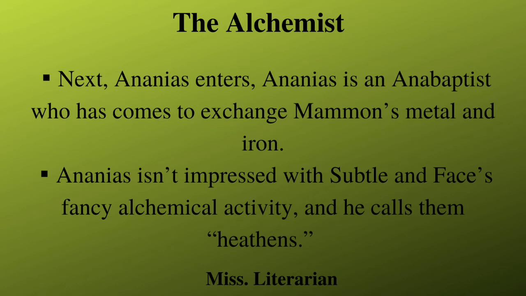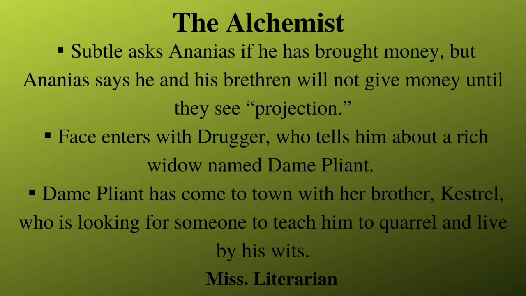Observing everything, Ananias is not impressed with Subtle and Face's alchemical activities, and he calls them heathens. Subtle asks Ananias whether he has brought money, but Ananias says that he and his brethren will give Subtle no more money until they see projection. Hearing this, Subtle becomes angry and kicks him out, saying that he will only negotiate with Ananias' pastor in the future.